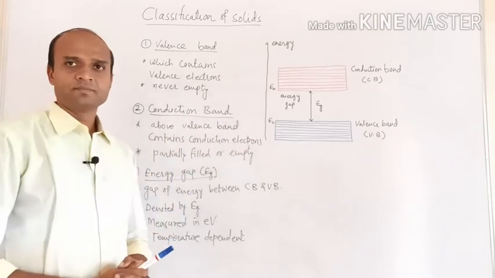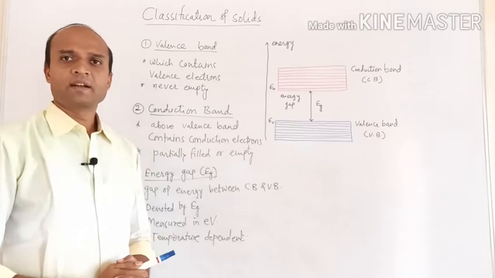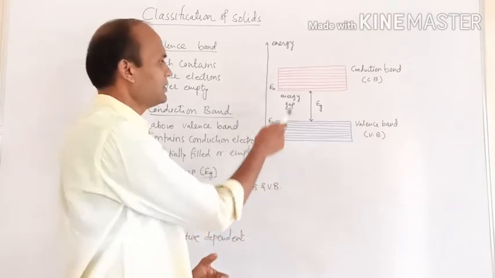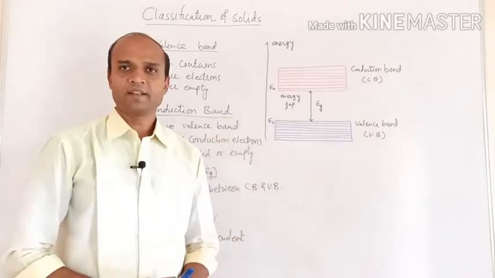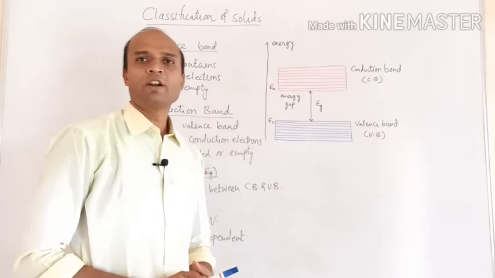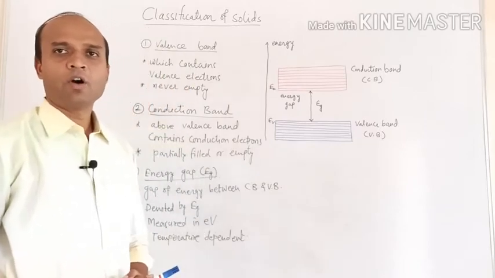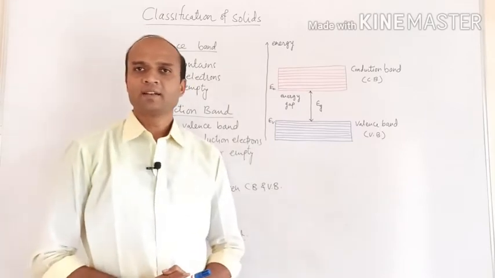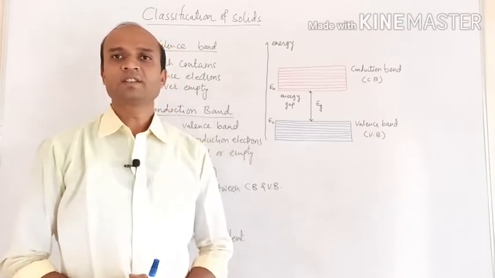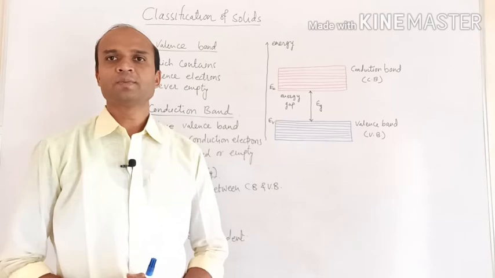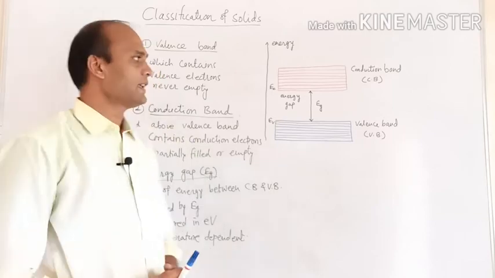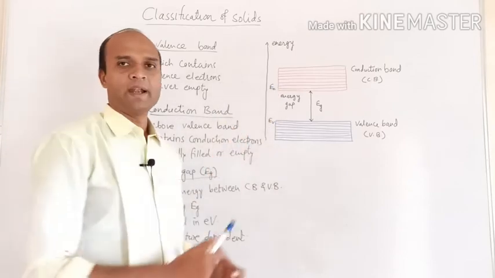Next concept is the conduction band. What does conduction band mean? It is the energy band which is just above the valence band. The energy band which is just above the valence band is called the conduction band. Or in other words, it is the energy band which contains conduction electrons. Conduction electrons means free electrons. That energy band is called the conduction band.